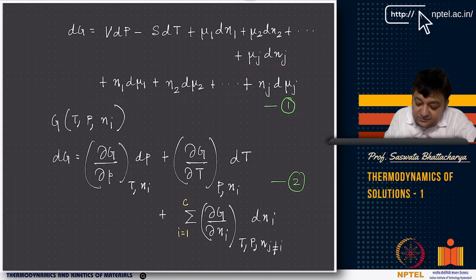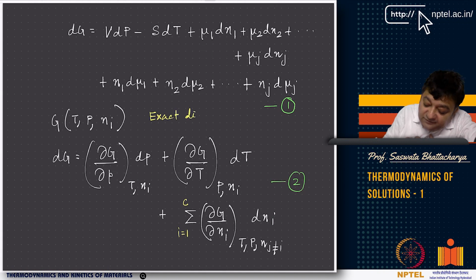But we also know G is a function of temperature, pressure and mole number, and we can write an exact differential, which is del G del P at T, Ni, which is basically V, del G del T is minus S, dT, at P, Ni constant, and there is this summation, right? We are writing this entire thing as summation, del G del Ni dNi. This is an alternate way. This is the exact differential.